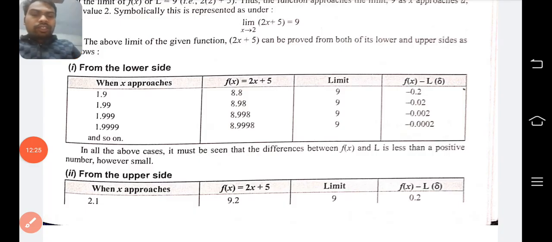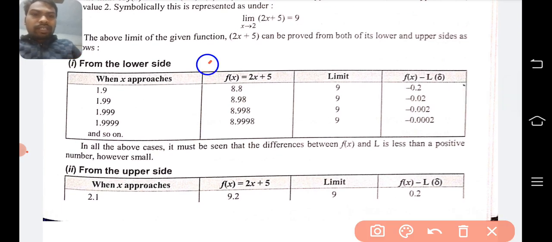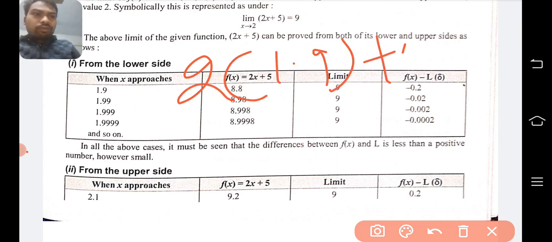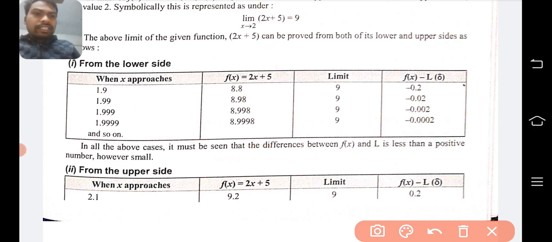So here we are multiplying the value: 2 into 1.9 gives 3.8, plus 5, and this is equal to 8.8. Clear? In this way, by putting the value of x as 1.99, 1.999, we can have these values. It means that the functional value also approaches towards 9. Clear? The limit value is 9.